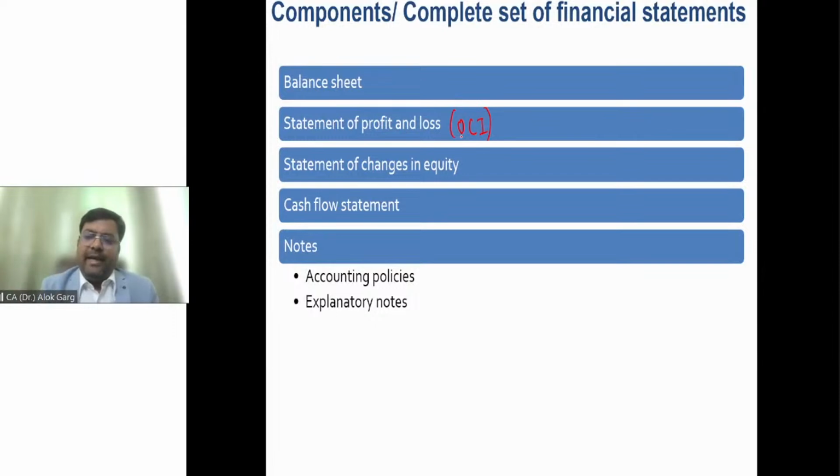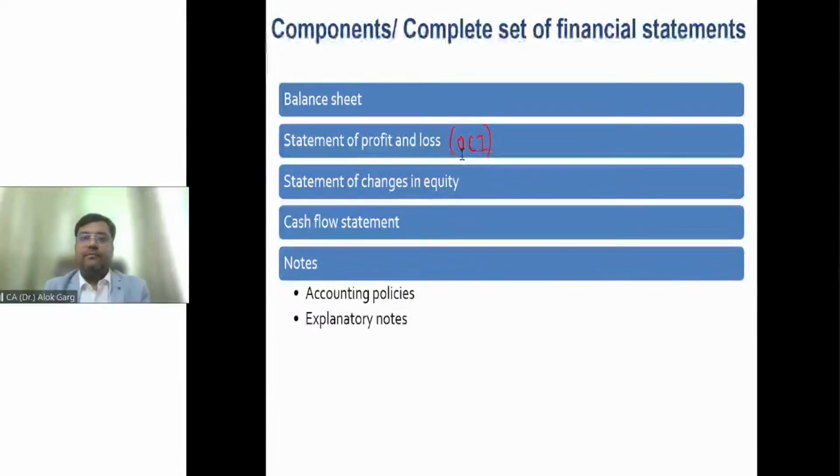In your May 2023 or November 2023 examination, the amendments till 23rd March 2022 will be applicable. Otherwise, the recent amendment is not applicable in your examination, right? Is that clear? I hope it is clear to all of you.